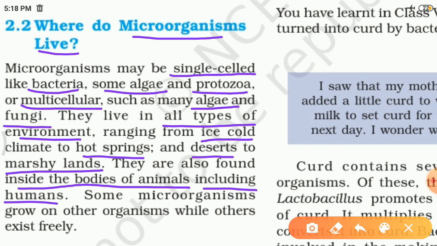Some microorganisms grow on other organisms, depending on them; those are called parasites. We already studied that in class 7th. Others can exist freely.